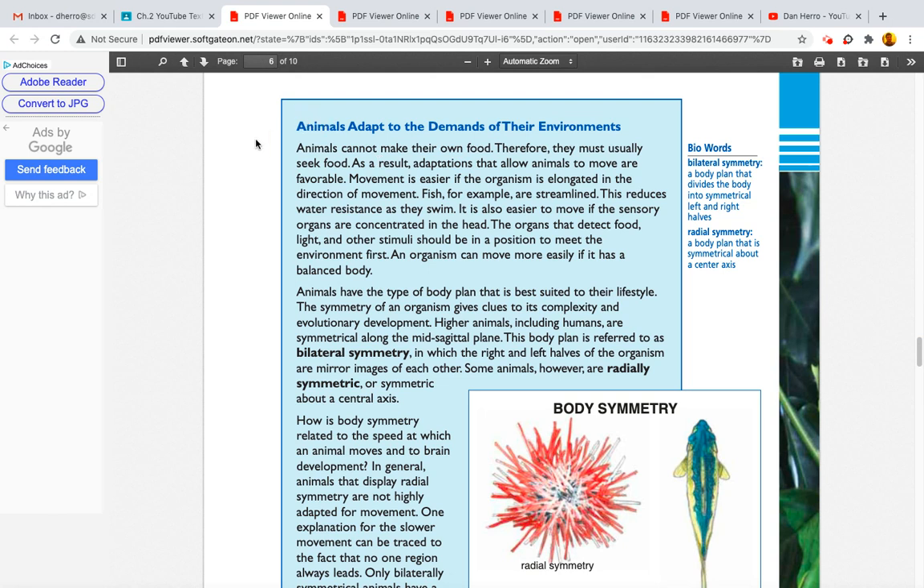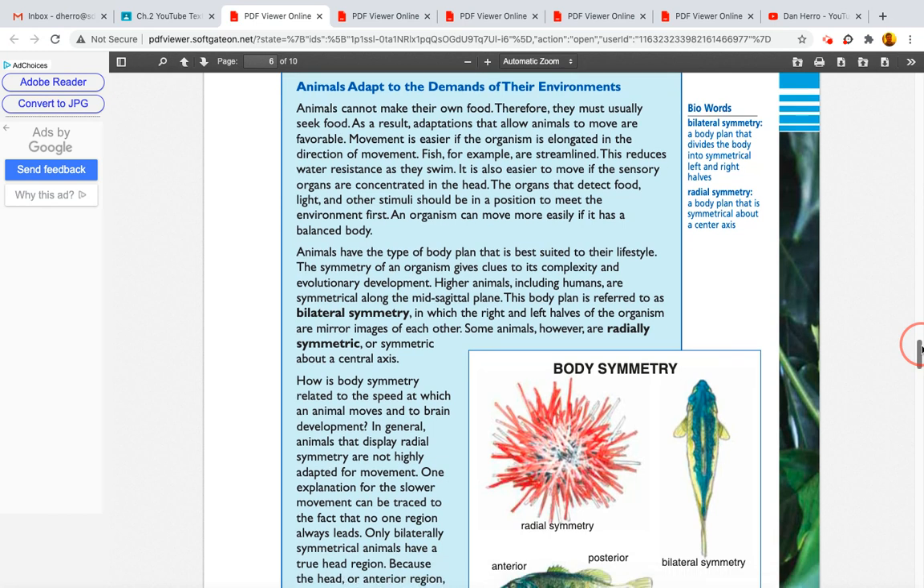Animals adapt to the demands of their environments. Let me scroll down a little bit so we can see all this. Animals cannot make their own food. Therefore, they must usually seek food. As a result, adaptations that allow animals to move are favorable. Movement is easier if the organism is elongated in the direction of movement. Fish, for example, are streamlined. This reduces water resistance as they swim.